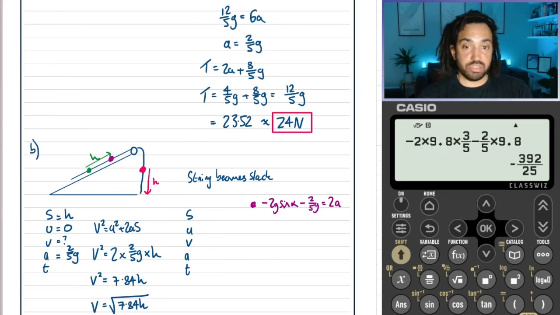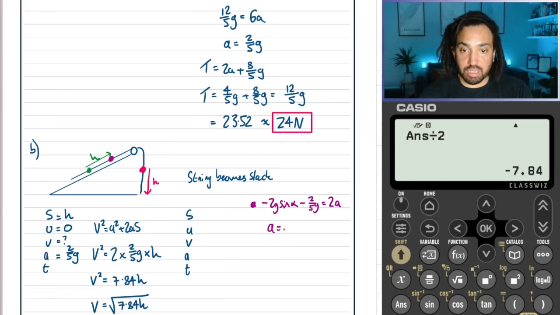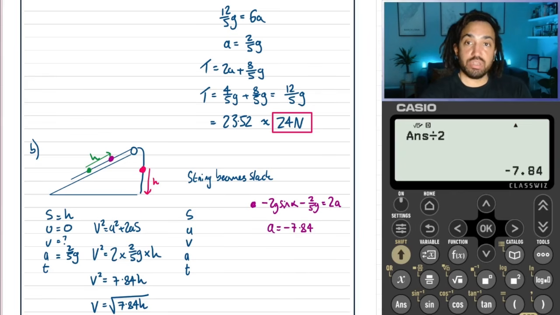And then we need to divide that by 2, and that'll give us the acceleration. Oh, look at that, how bizarre. So the acceleration is minus 7.84. So we had to do a new calculation because the forces had changed.